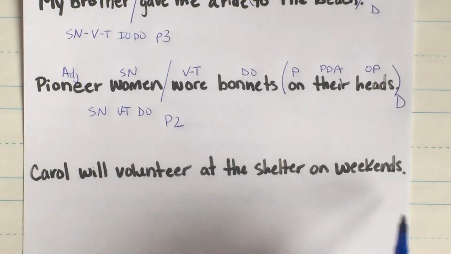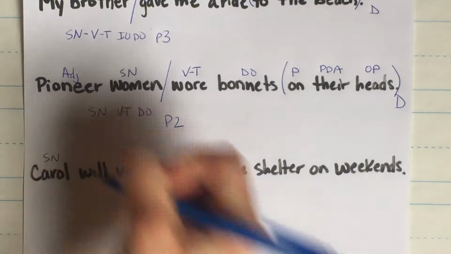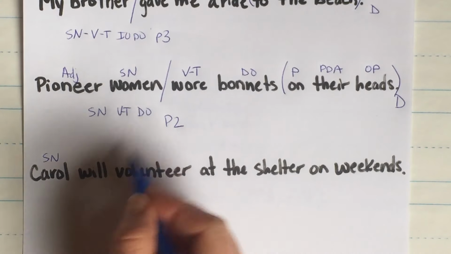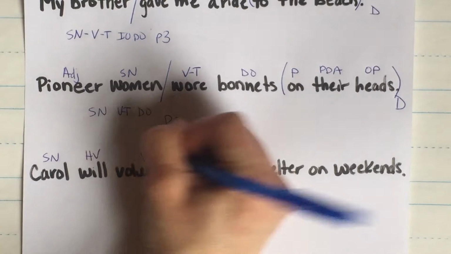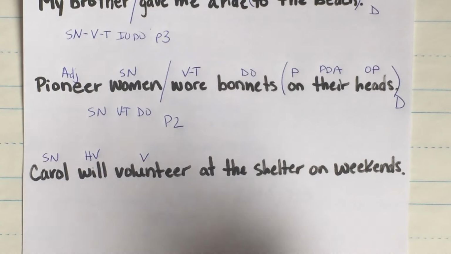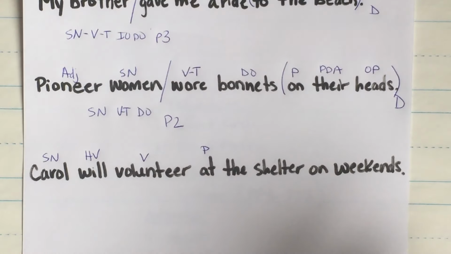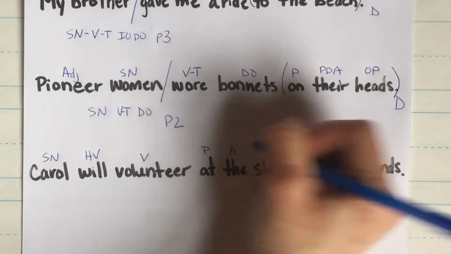Who will volunteer at the shelter on weekends? Carol. Subject, noun. What is being said about Carol? Carol will volunteer. Okay, so we got two verbs here. That will we know is a helping verb. Okay, at, it's a preposition. At what? At the shelter, object of the preposition. The, article adjective.